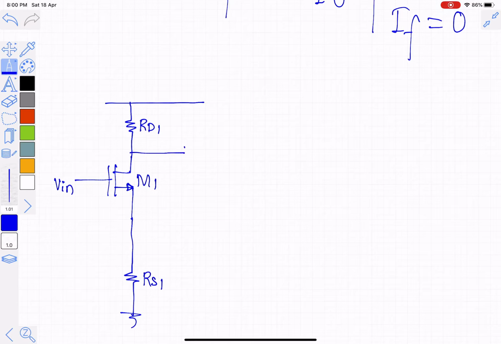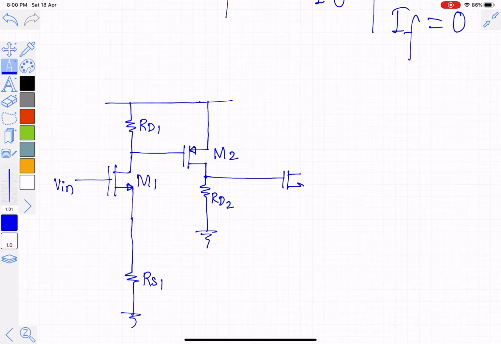Output of this is connected to PMOS, its drain resistance is RD2, this is M2, and the output of it is connected to another NMOS. So this current is called as I out. Output quantity is a current. You know that to convert the current into voltage, because voltage has to be subtracted, some series resistance has to be placed. Because it is in source terminal, we will call it as RES3. This is M3.